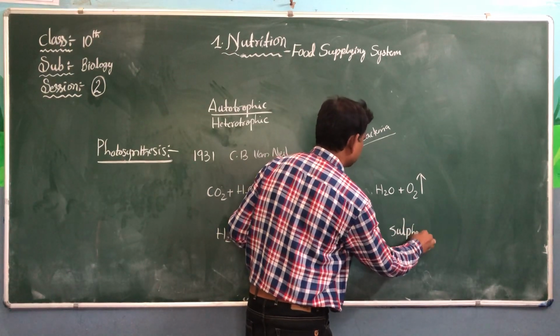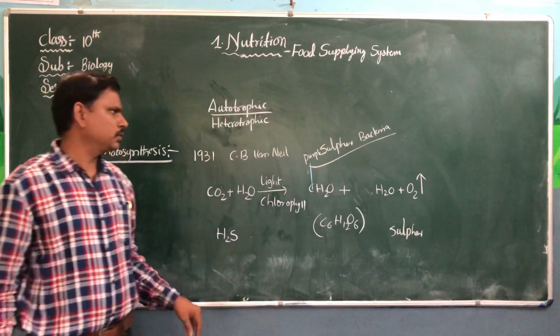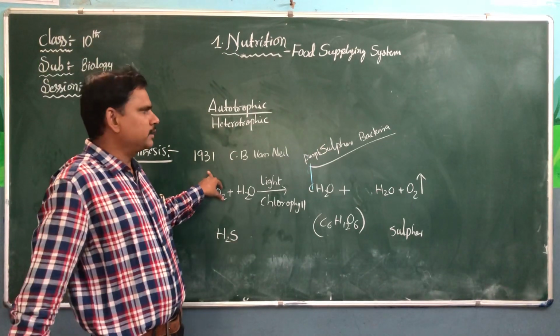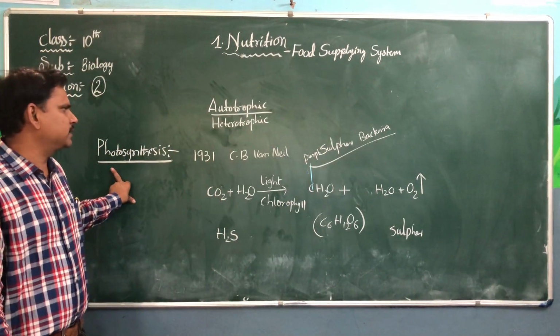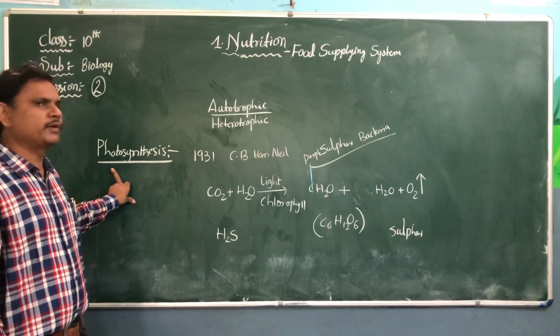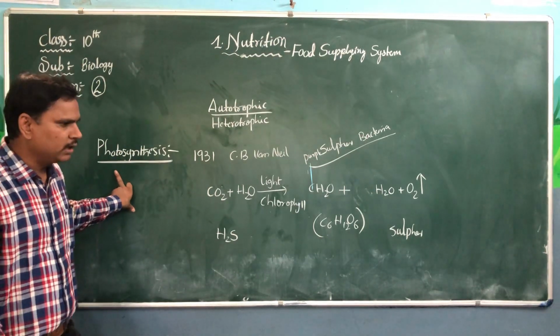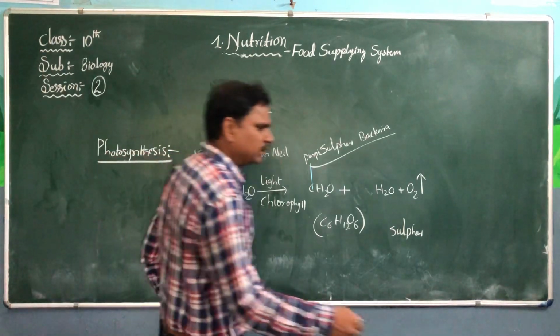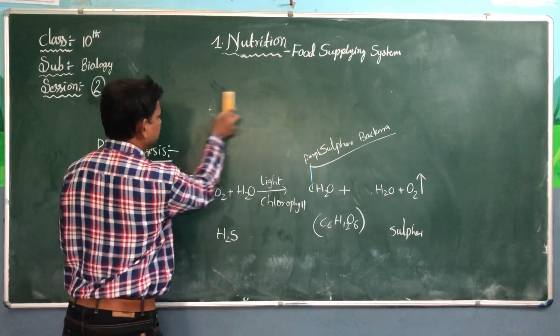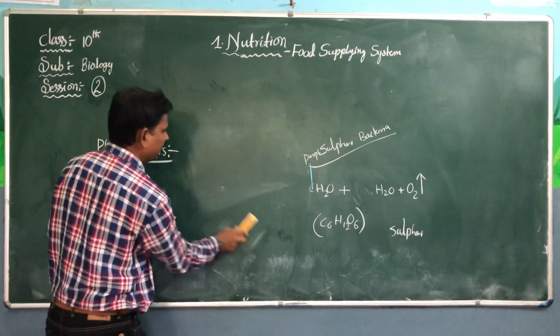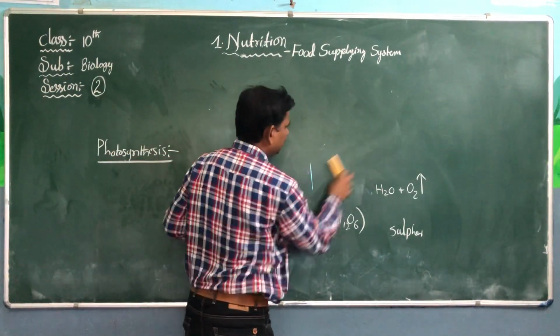So this statement and this photosynthesis equation was first written by C.B. Van Niel in 1931. After C.B. Van Niel, the photosynthesis equation was written by Robert Hill.